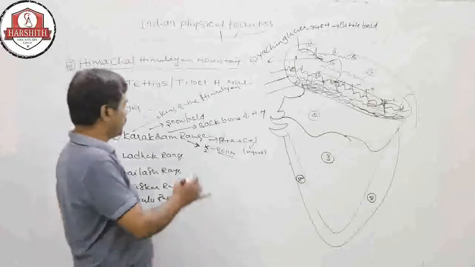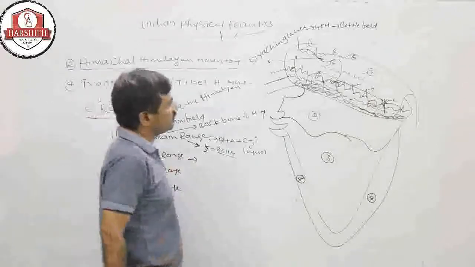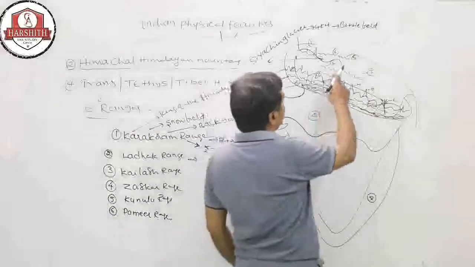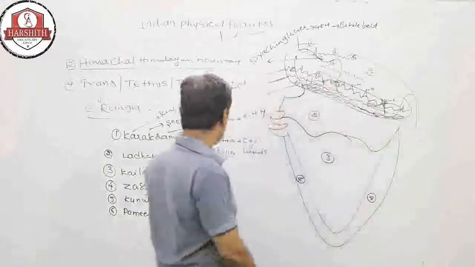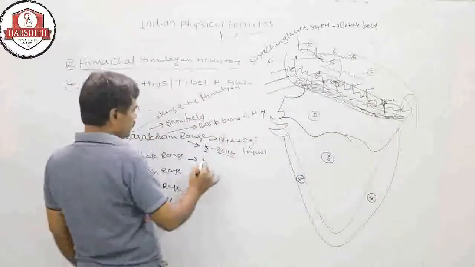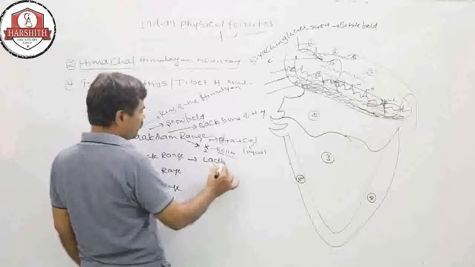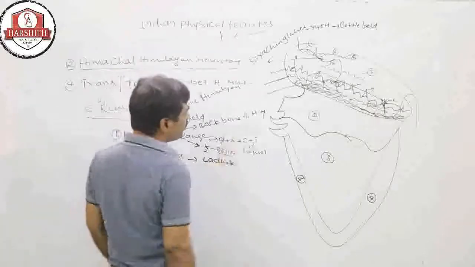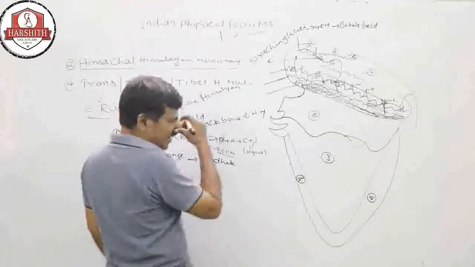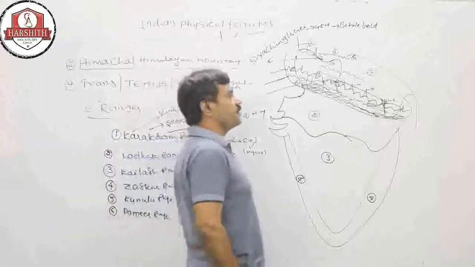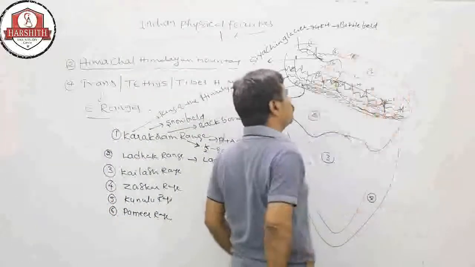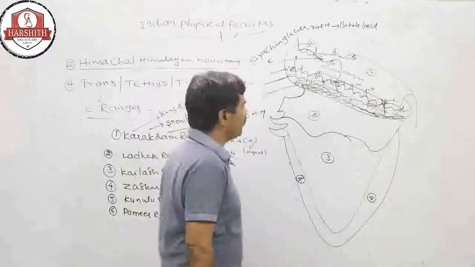So the second one is Ladakh. This is in the Ladakh Union Territory. In the world, the highest plateau is the Tibet Plateau.